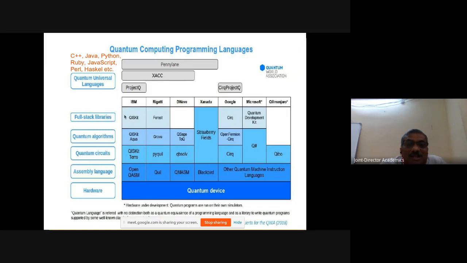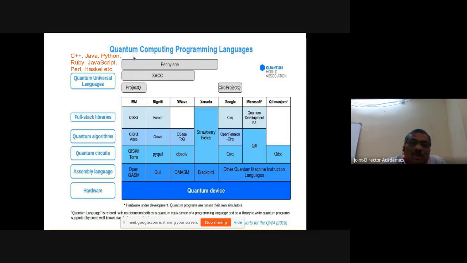Qiskit is one full stack library, Forest is another full stack library, and Cirq is another full stack library. And here Microsoft is providing the Quantum Development Kit. This is the complete API stack where you can write applications by using programming languages like C++, Java, Python, Ruby, JavaScript, Perl, Haskell. These are the high-level programming languages.